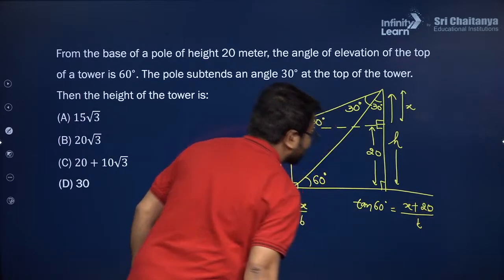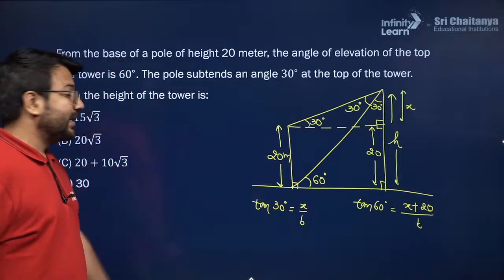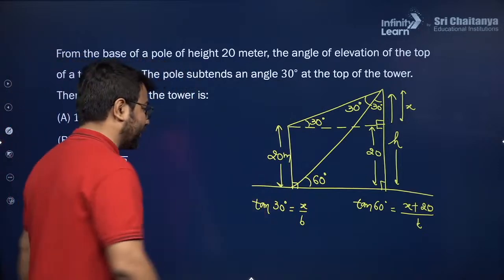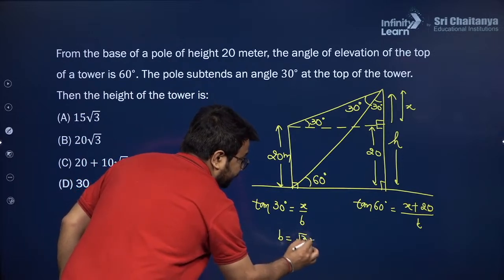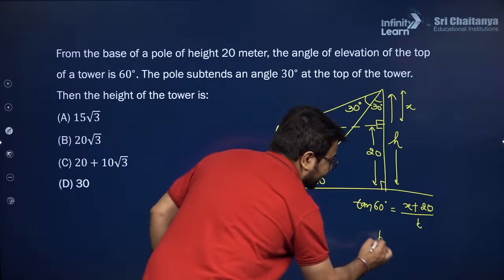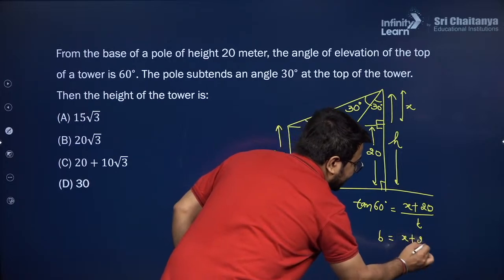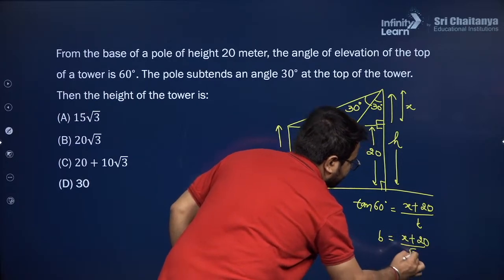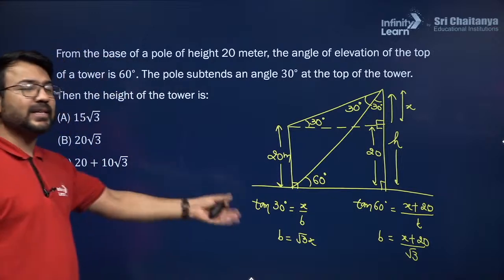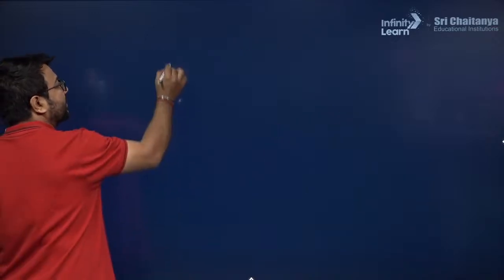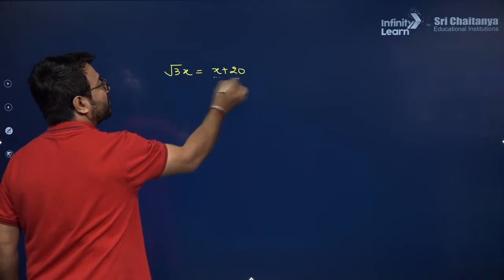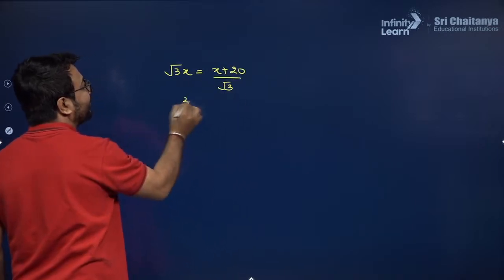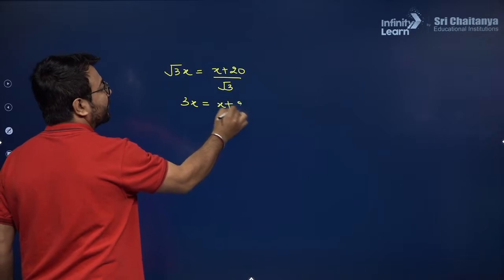From both these situations, I can get the value of b from here. So here we are observing that b is root 3x, and here we are observing that b is x plus 20 over root 3. Now in this situation, I will just compare these two values, that root 3x will be equals to x plus 20 over root 3, and in this case it will be very easy for me to get the value of x.